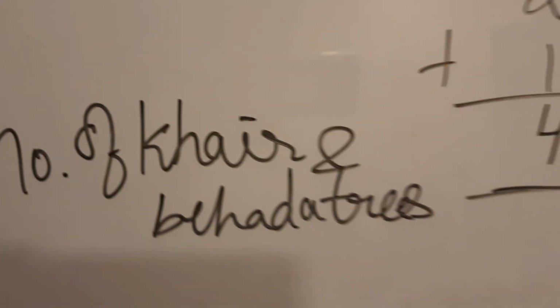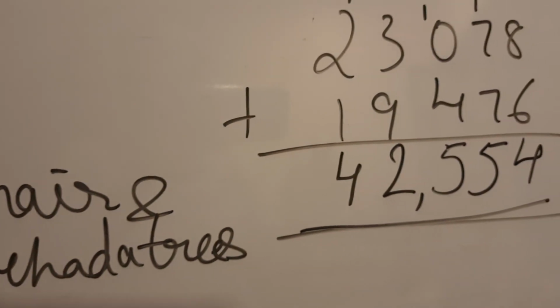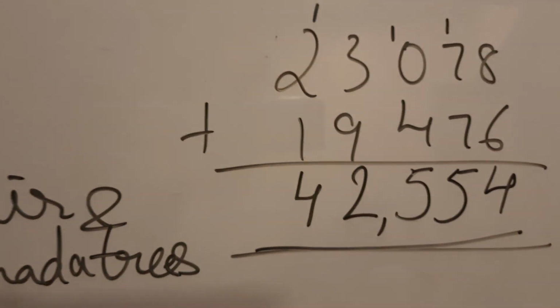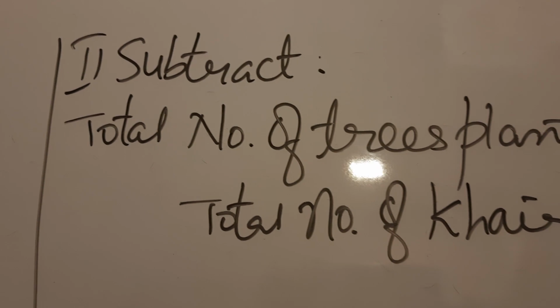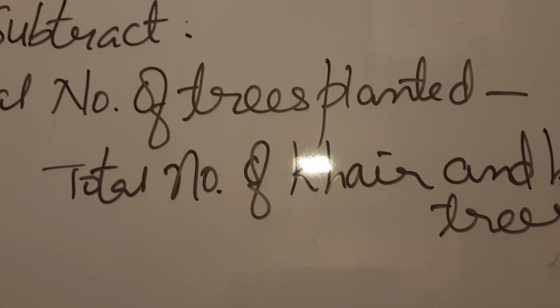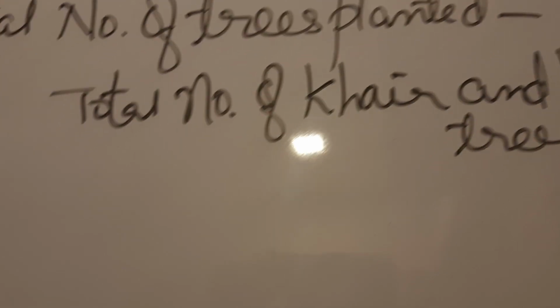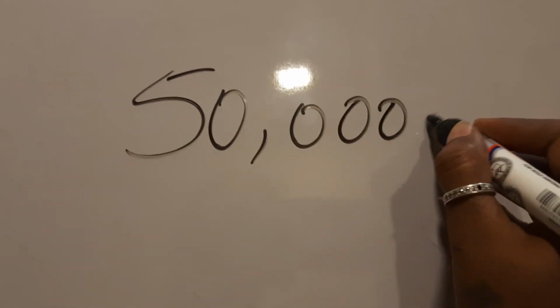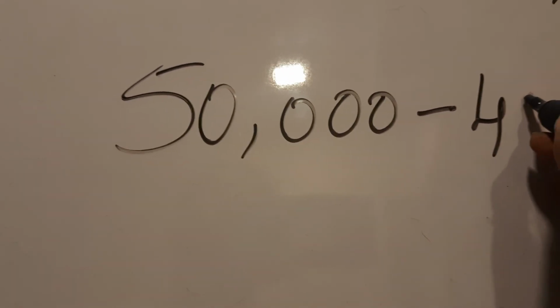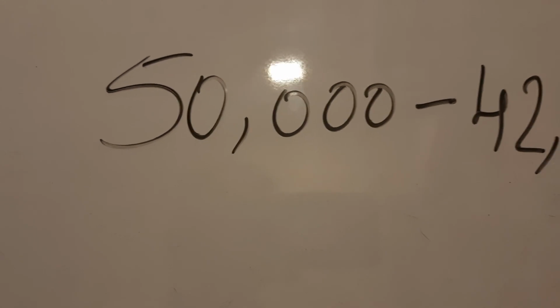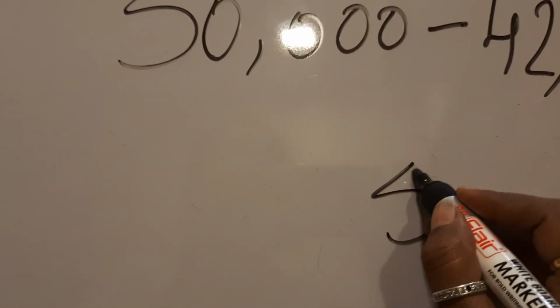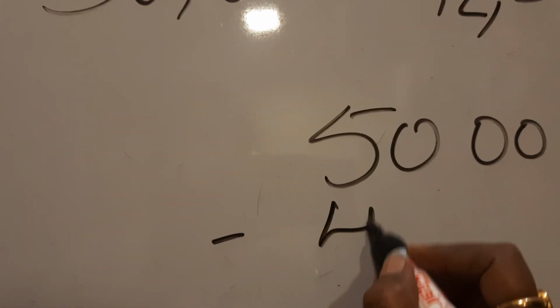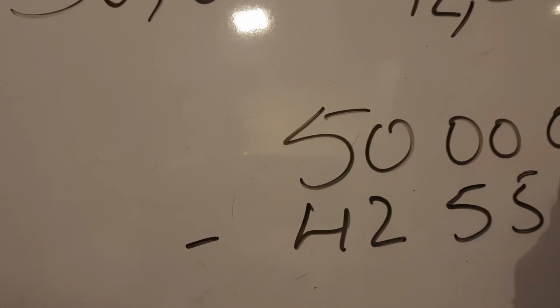See children, once we get the total number of Khair and Bihada trees, we can subtract that from the total number of trees planted by the department. That is, second part is subtraction. So, total number of trees planted minus total number of Khair and Bihada trees. So, total number of trees planted is 50,000 minus, just now we found out, 42,554. So, let's work this out now. 50,000 minus 42,554.